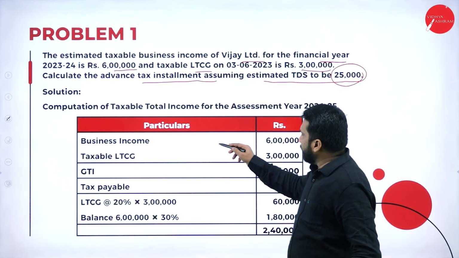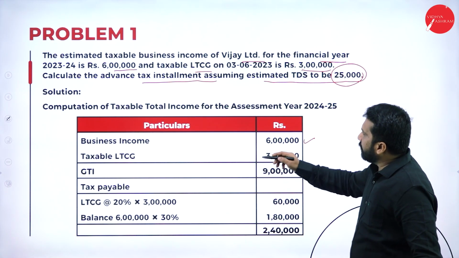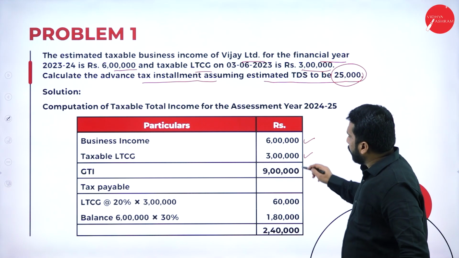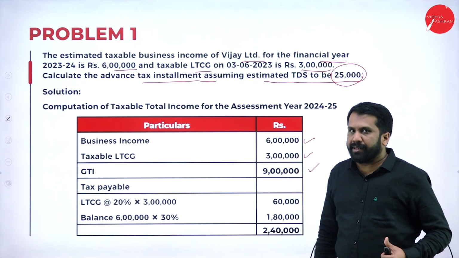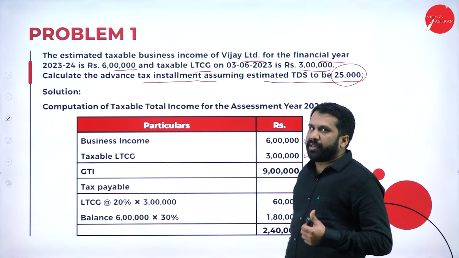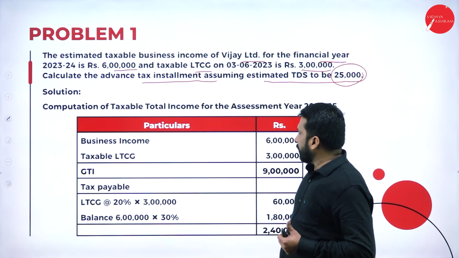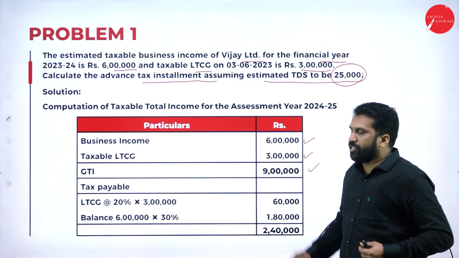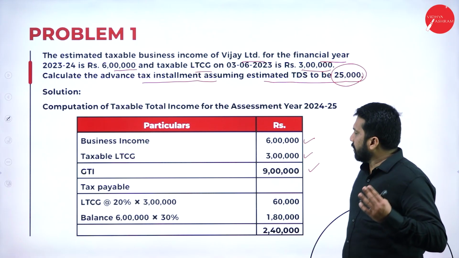Now, business income 6 lakh, your capital gain 3 lakh, total you will get 9 lakh. Already you know that long-term capital gain always comes under the rate of 20% and the rest, business income, comes under 30%.